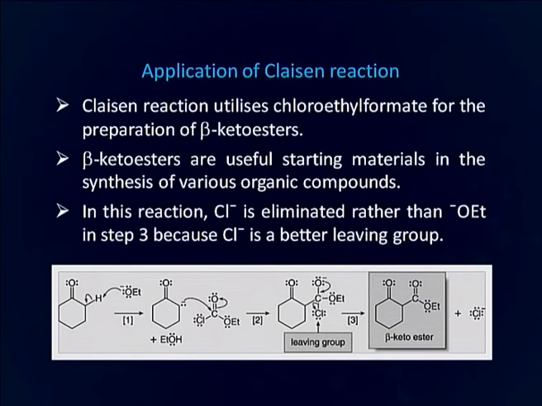Claisen reaction utilizes ethyl chloroformate for the preparation of beta ketoester. Beta ketoesters are useful starting materials in the synthesis of various organic compounds.